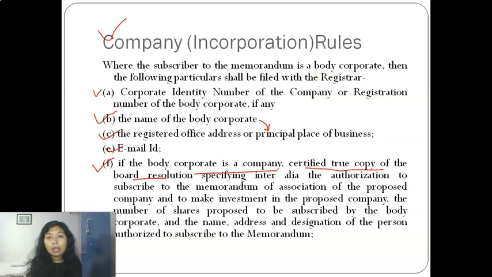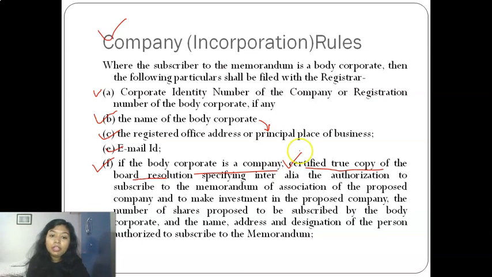Because a company is an artificial person, it cannot sign by itself. It has to authorize a director or any person who can sign the memorandum on behalf of the company. So for this, a board resolution needs to be passed by that company. That board resolution needs to be certified, and that certified copy needs to be attached. Who will certify it? Two directors of the company, or if the company has an MD, then two directors, one of whom must be the MD.